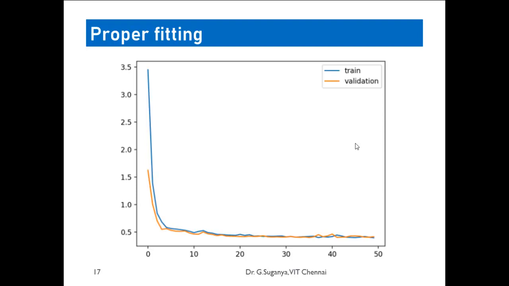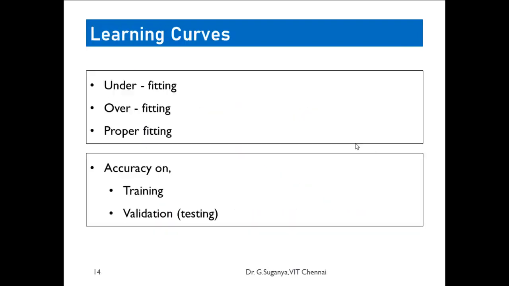Okay, the learning curves are what we might be interested in. For any data you are given, how much training you should give the system for better performance on validation needs to be understood properly. As you increase the number of runs, if the result is fine for both your training data and your testing data, you can move on. If it gets overfitted or underfitted, you have to stop training. So that is the concept of the learning curve.